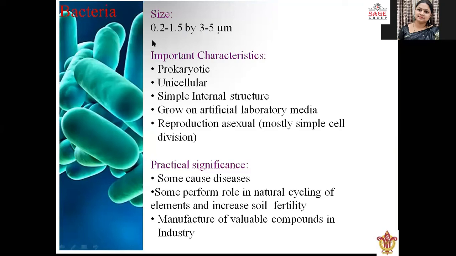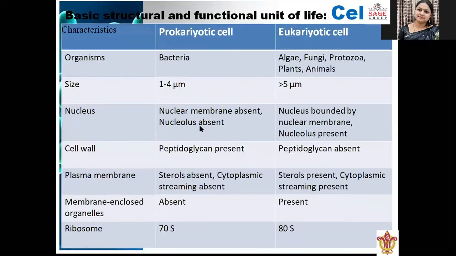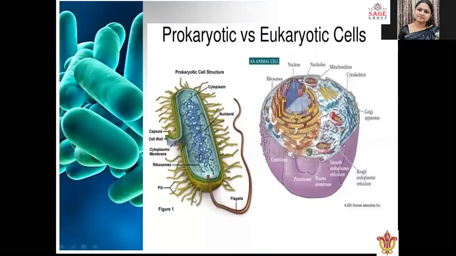Today we will study about the bacteria. You have all seen this diagram. This is a normal structure of bacteria. It is a prokaryotic cell. Nucleus is absent in case of bacteria, and nucleic material is dispersed throughout the cell. No nucleolus is present, and the nucleic material is called nucleoid.